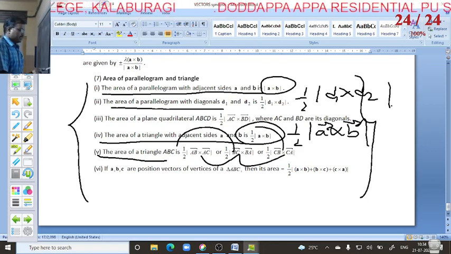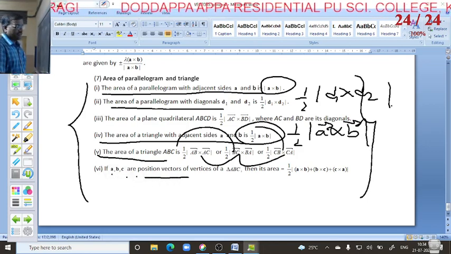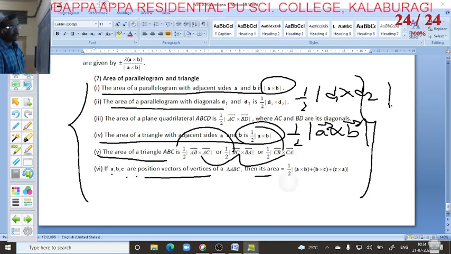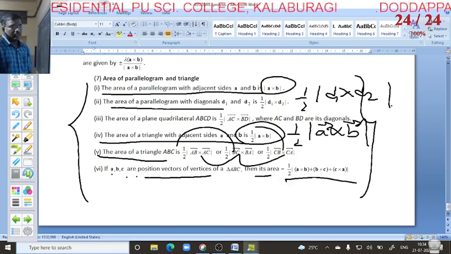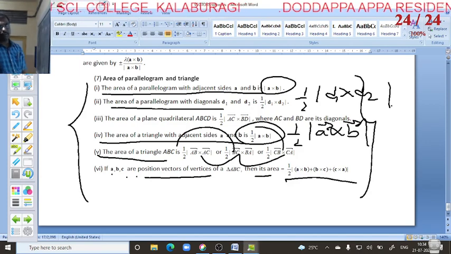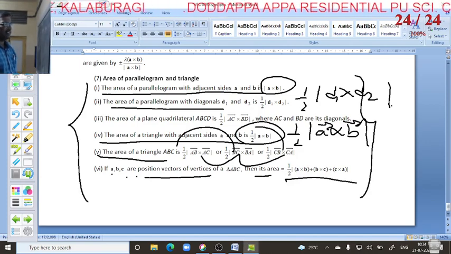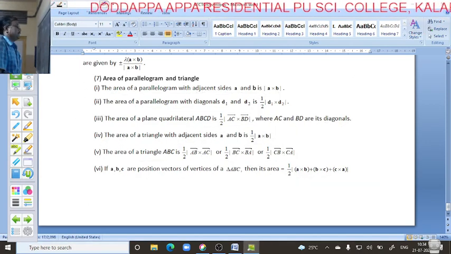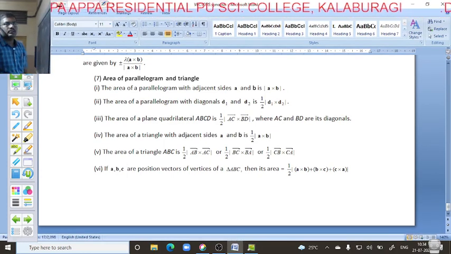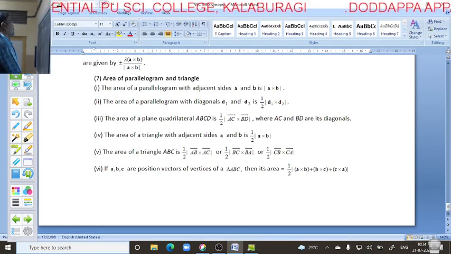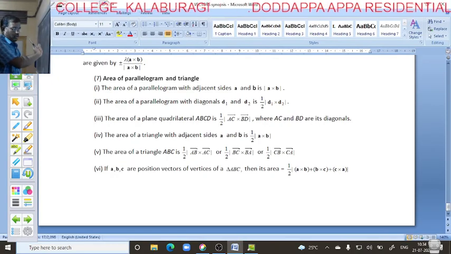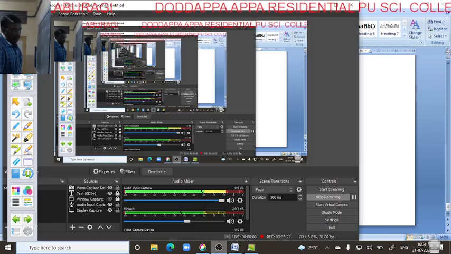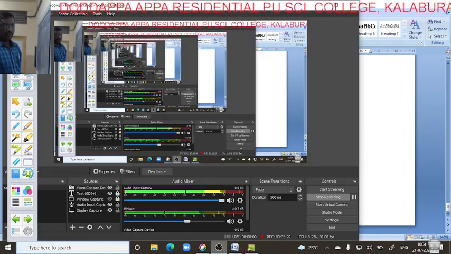Last one, for a triangle with vertices vector A, vector B, vector C, the area is equal to 1 by 2 magnitude of vector A cross vector B plus vector B cross vector C plus vector C cross vector A. Tomorrow we will discuss questions on these vectors. We will continue tomorrow.